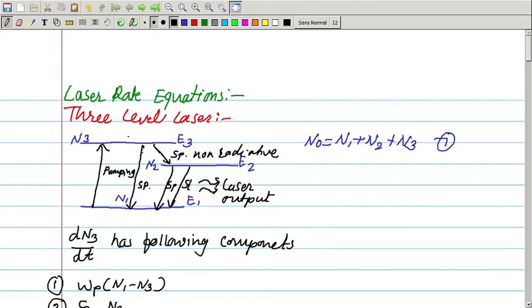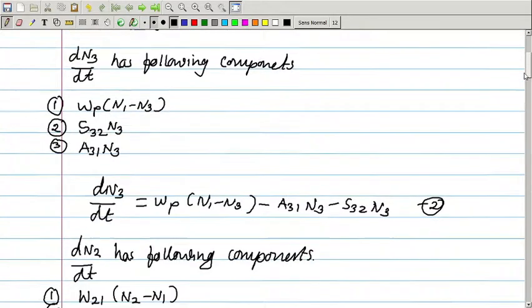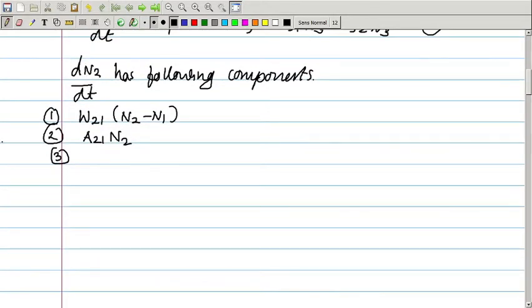This transition gives rise to an increase in the total number of atoms, and therefore it is denoted by S32 into N3, right.